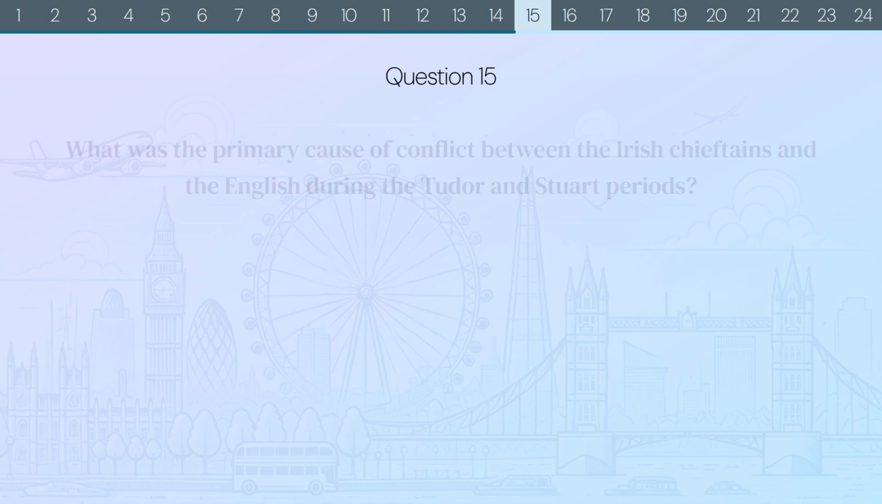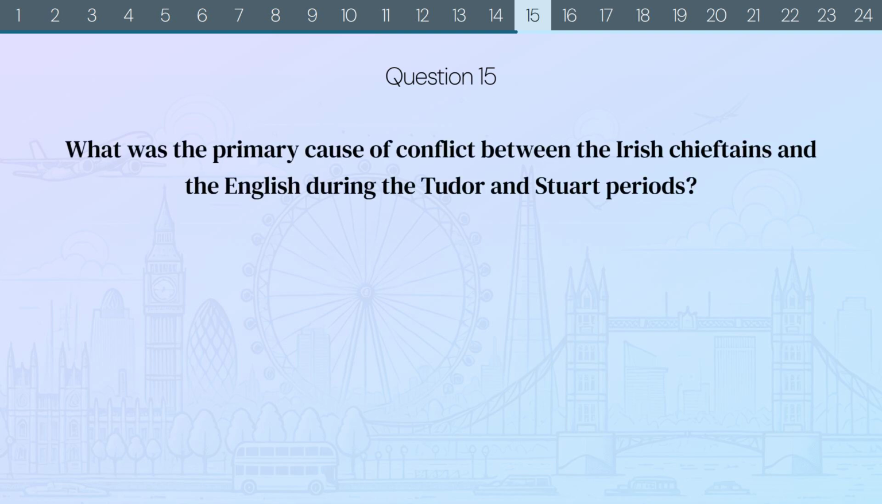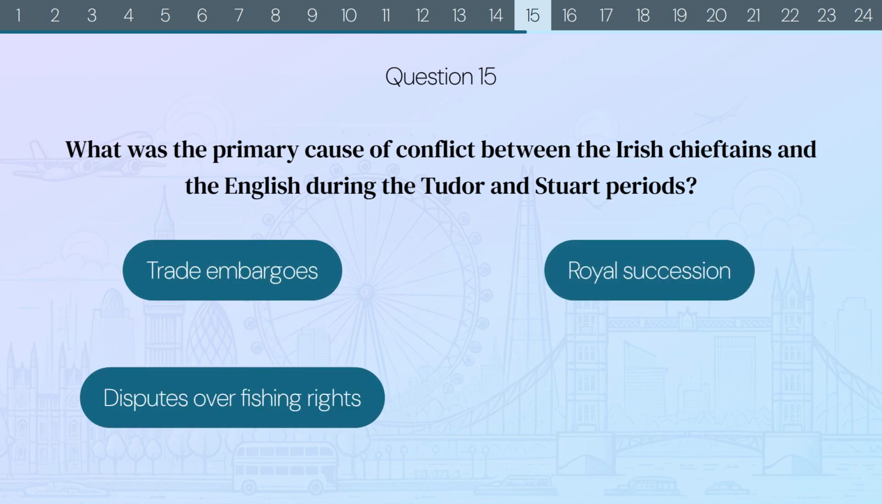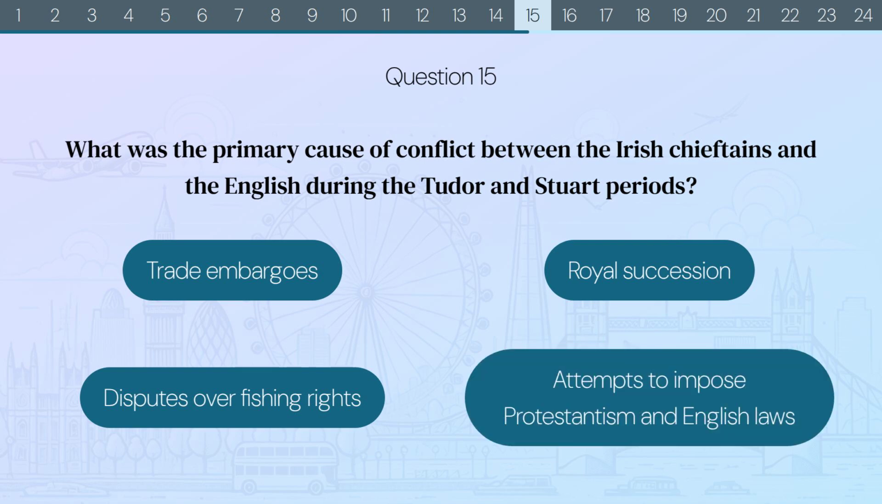Question 15. What was the primary cause of conflict between the Irish chieftains and the English during the Tudor and Stuart periods? Trade embargoes, royal succession, disputes over fishing rights, or attempts to impose Protestantism and English laws?